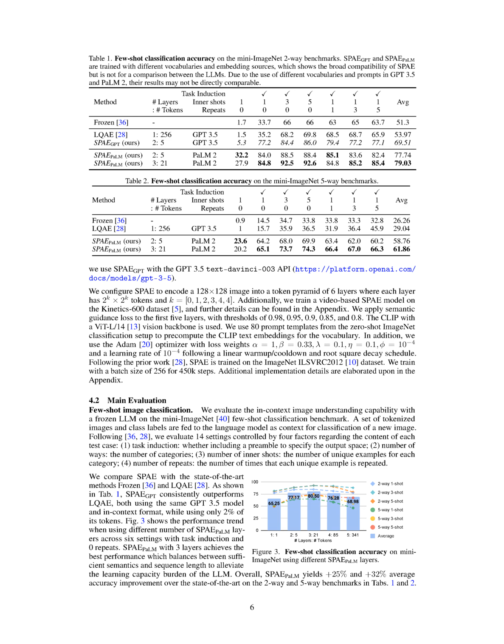We also trained a video-based SPAE model on the Kinetics 600 dataset. We applied a semantic guidance loss to the first 5 layers, with thresholds of 0.98, 0.95, 0.9, 0.85, and 0.8. We used the CLIP model with a ViT-L14 vision backbone. We used 80 prompt templates from the zero-shot ImageNet classification setup to precompute the CLIP text embeddings for the vocabulary. For optimization, we used the Adam optimizer with specific loss weights and a learning rate of 0.0001. This followed a linear warm-up, cooldown, and root square decay schedule.